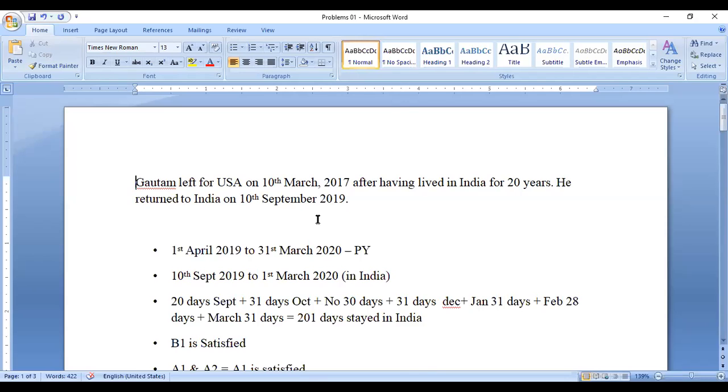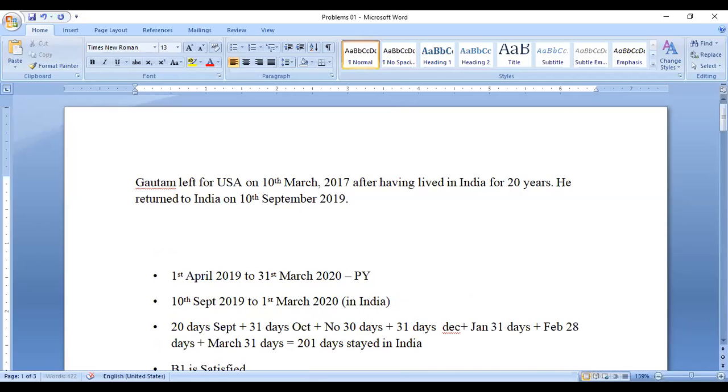Kaudam left for the USA on 10th March 2017, after having lived in India for 20 years, and returned to India on 10th September 2019. Until 10th September 2019 he was in the USA only, that means outside India. Now we can understand that.